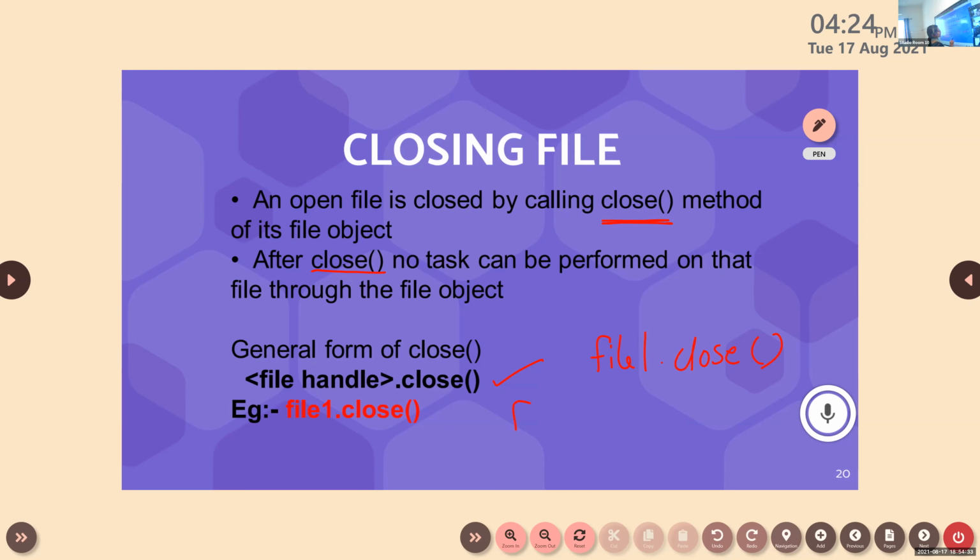To open, file 1 equal to open, then we mention the file name. This is how you open a file and how you close a file. After this function, no task can be performed on that file through that file object. So this is the general form of close function.